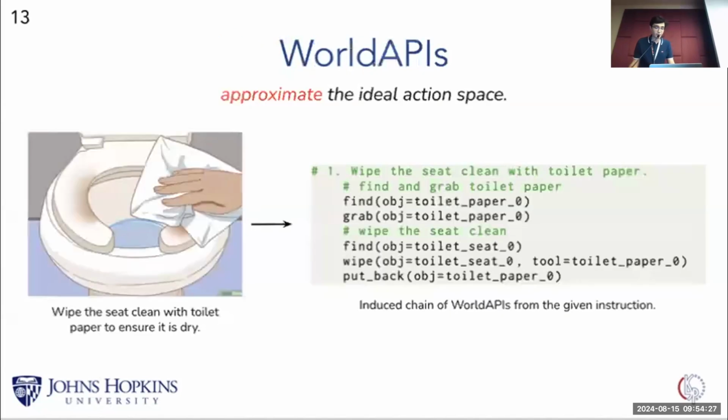And this is why we propose the world APIs. World APIs are atomic actions that correspond to a cycle of the intelligent agent. Using the world APIs, we conduct our thought experiment and approximate the size of an ideal action space that covers a wide variety of domains with a consistent level of granularity.